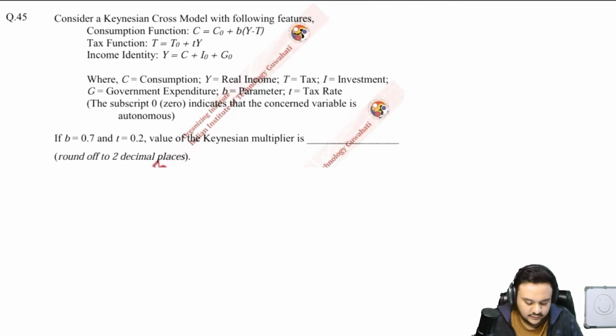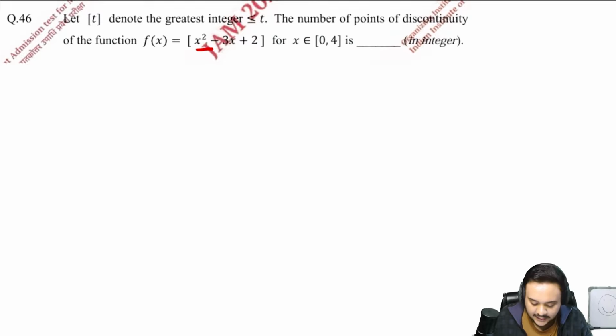Okay, if you have seen the graph of it, it looks something like this. It starts with 0. Okay, it reaches here, then it goes like this. It goes here. Okay, then it is continuous till this, and then it is again discontinuous, right? So it is basically a step function, right? So that is why at every integer value, whatever the function f(x) is, that is going to be discontinuous. Now we have to find at how many points the value inside the bracket is going to be equal to an integer.